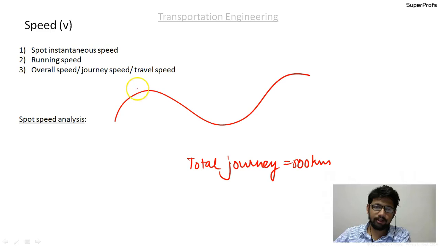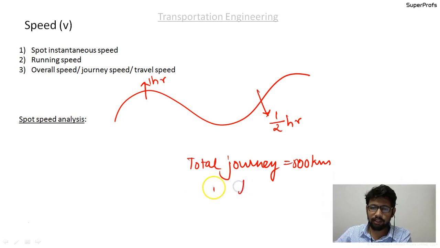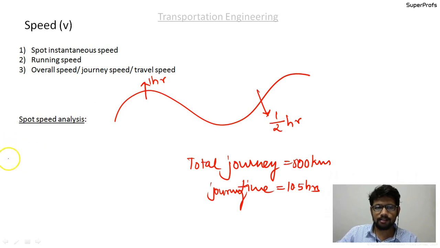Meanwhile it takes a break of 1 hour over here, and at some other location it takes a break of 1.5 hours, and the total journey time is equal to 10.5 hours.